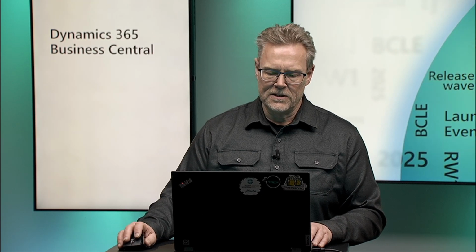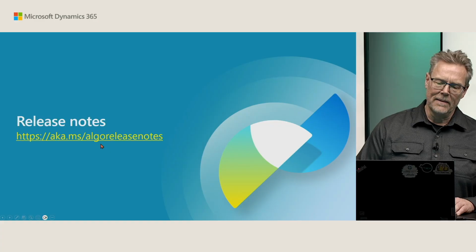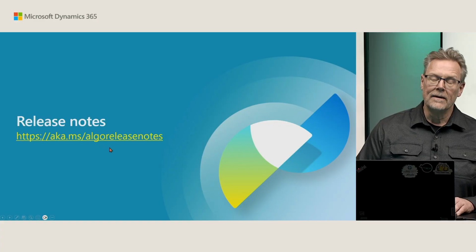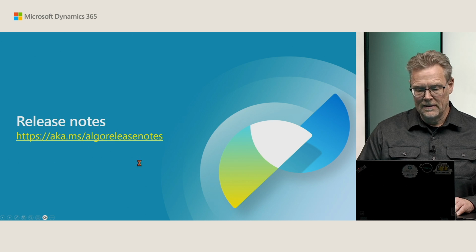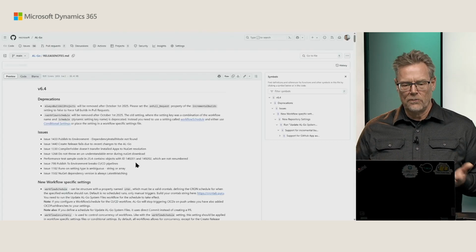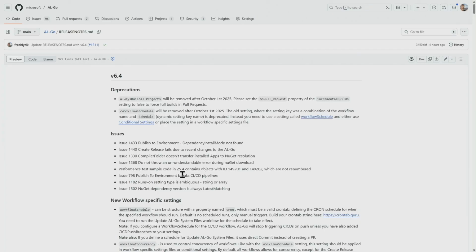Besides that, there is also an aka.ms link called aka.ms/ALGO-ReleaseNotes. Clicking on this one will take you to the release notes. No wonder, version 6.4 just released, and the topmost release notes are from version 6.4.